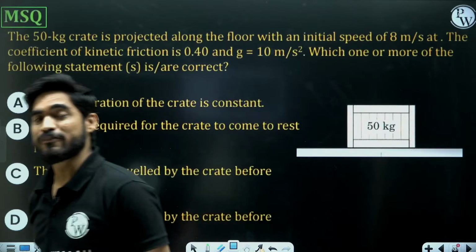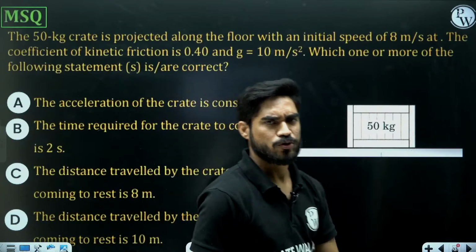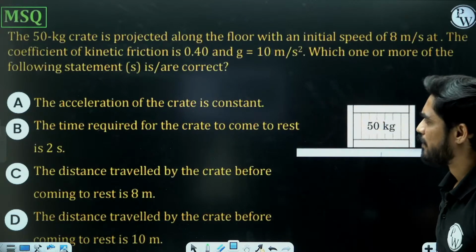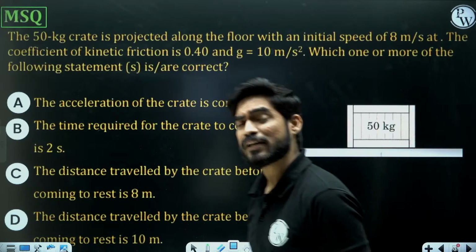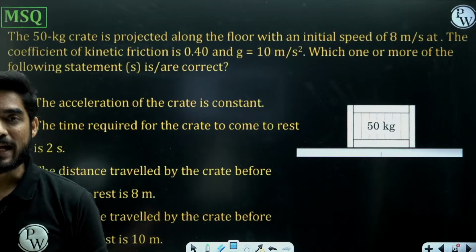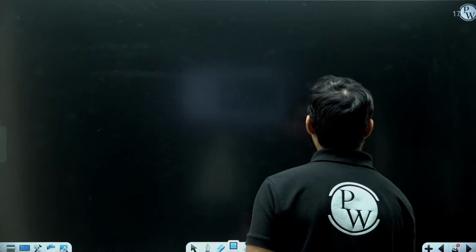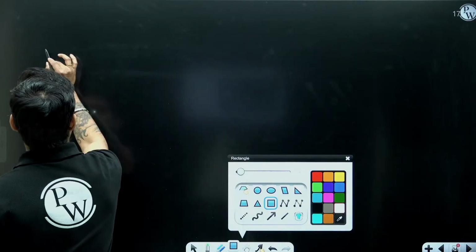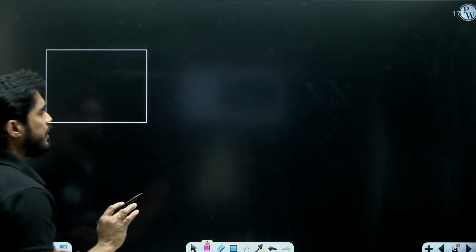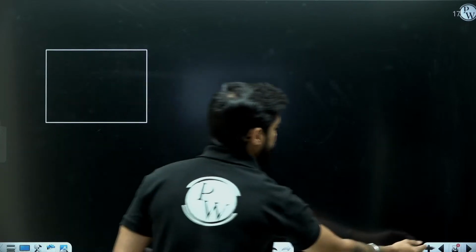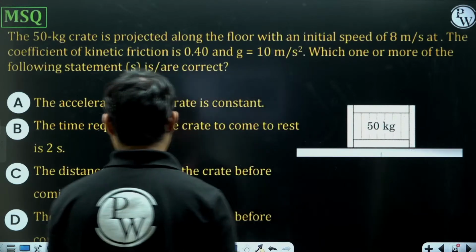So this is the problem of kinetics, and it is translation motion, pure translation motion. Now the acceleration of the crate is constant. We need to find the acceleration. So what we are going to do, beta? Can we apply D'Alembert's method here? Let's draw the free body diagram of the 50 kg crate. g is equal to 10, so the weight will be equal to 500 Newton, right?